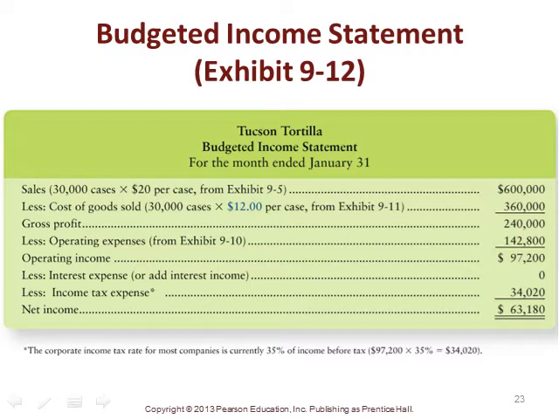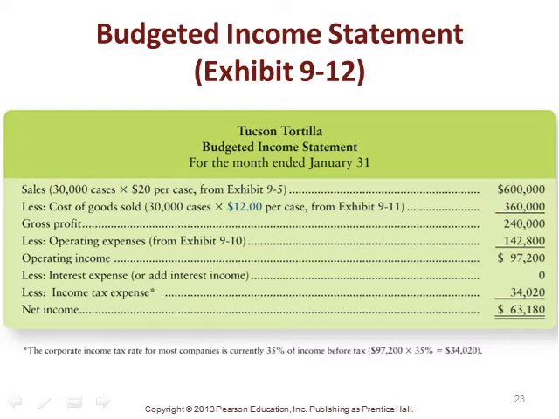So we get a $360,000 cost of goods sold. That equates to a gross profit of $240,000. Our operating expenses we take right off of our operating expense budget, and that was Exhibit 9-10 of $142,800 to get operating income of $97,200.